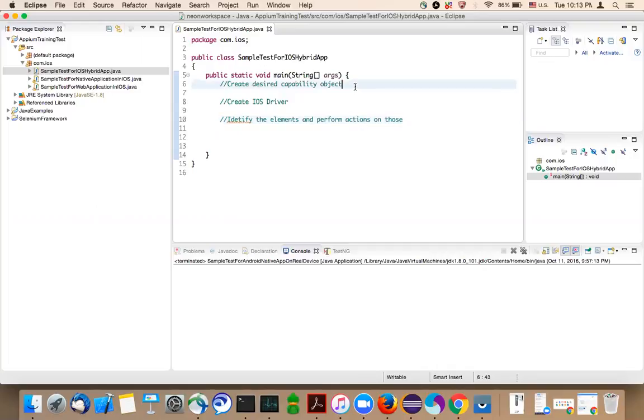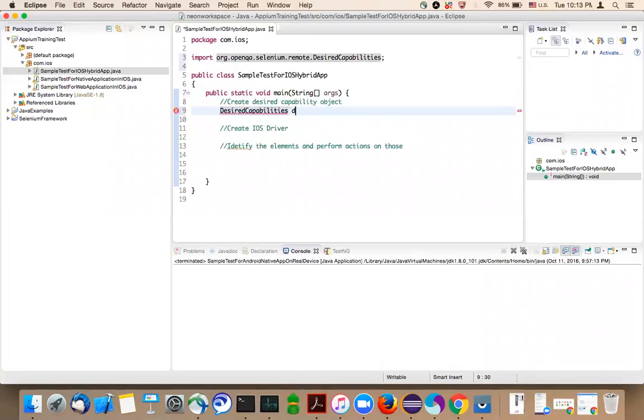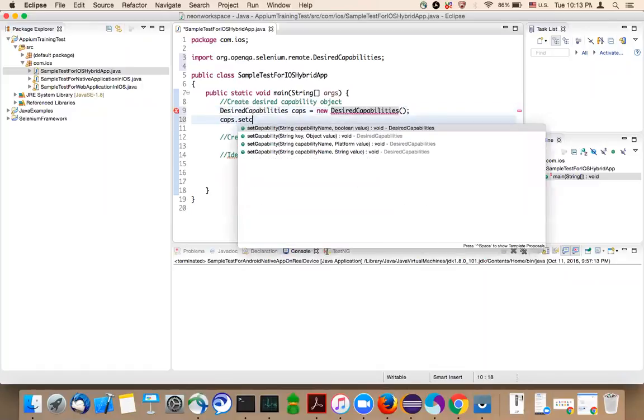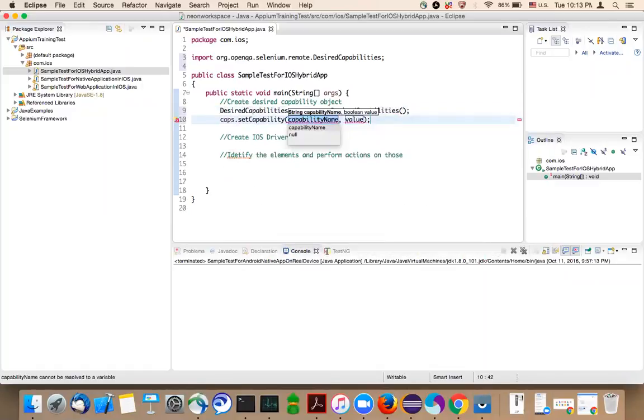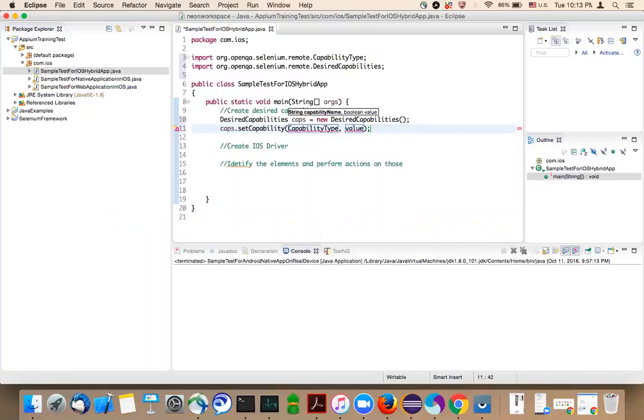So first, create the desired capability object. Desired capability, click on control space, caps, new DesiredCapabilities. Cap start, set capability, type.